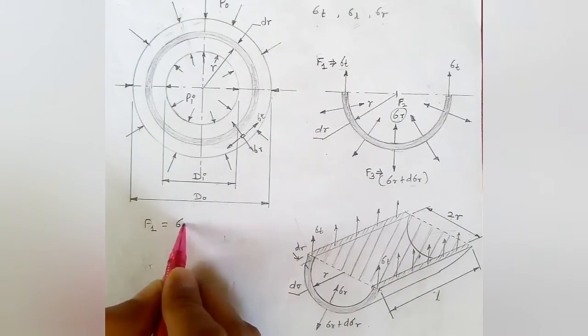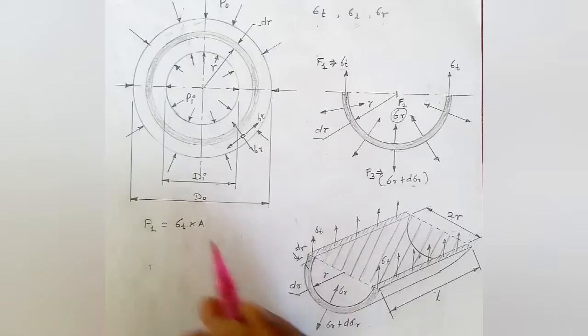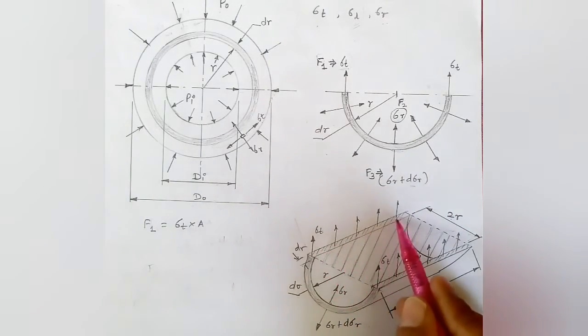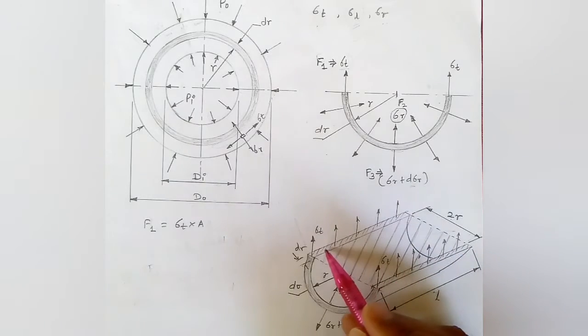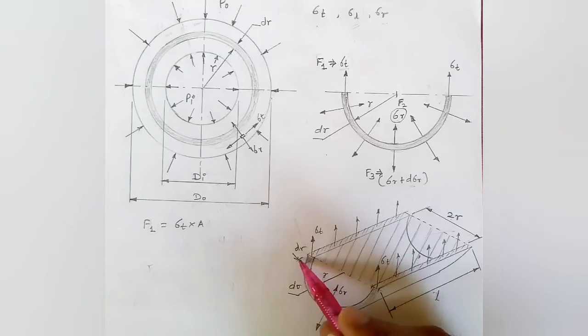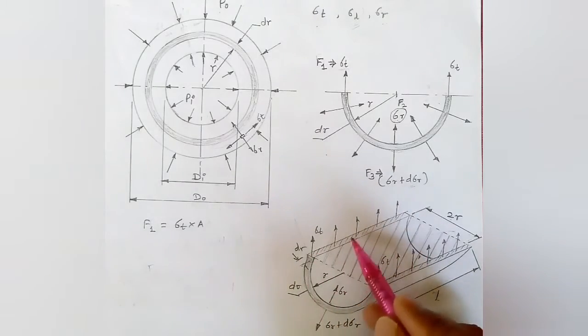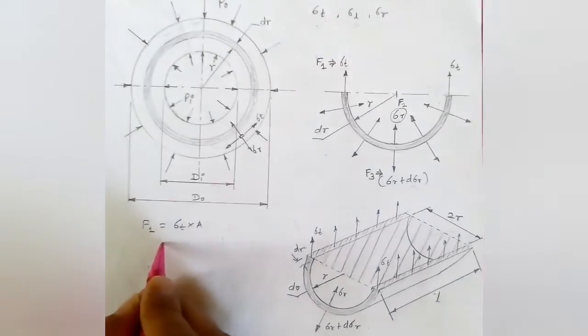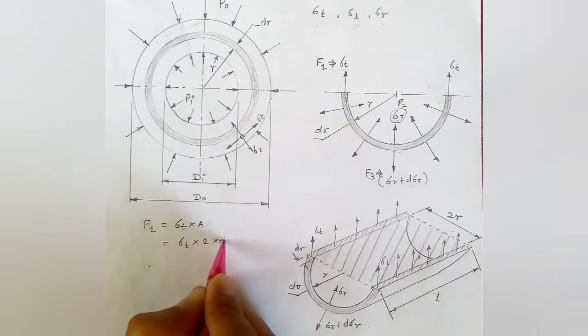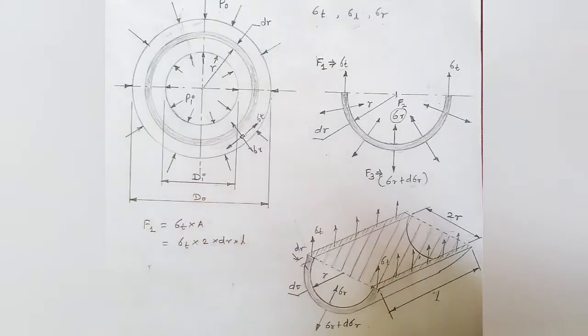F1 will be sigma t into area. The tangential stress is acting along these rectangular strips. So the area of this single rectangular strip, whose width is dr and length is L, will be dr into L. Two such areas are there. That's why it is sigma t into 2 into dr into L.